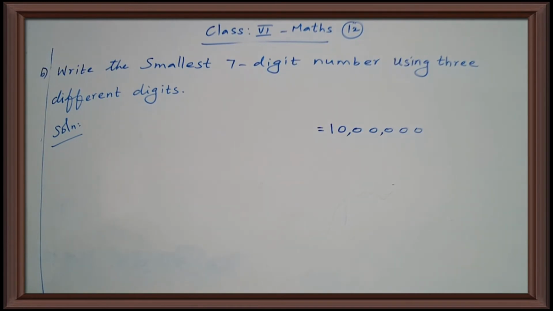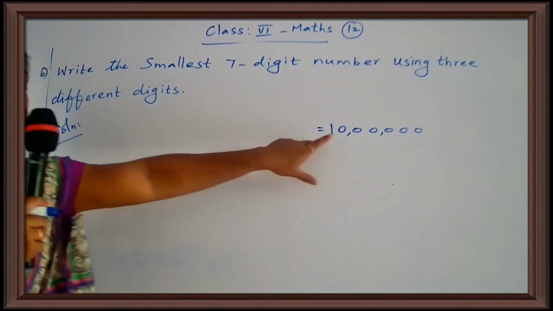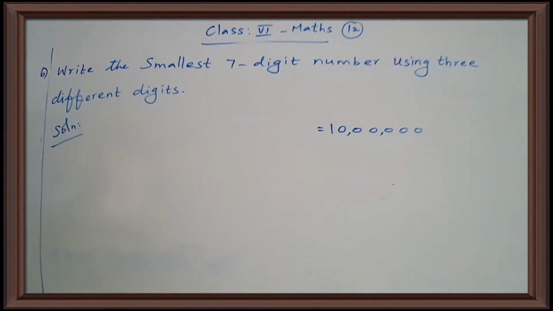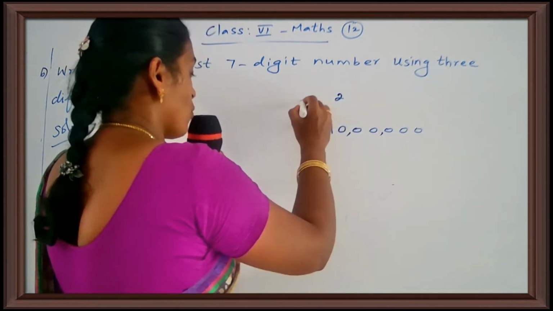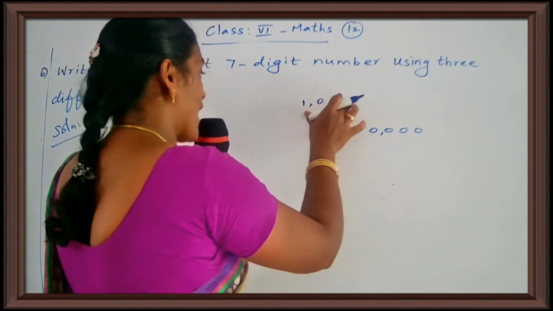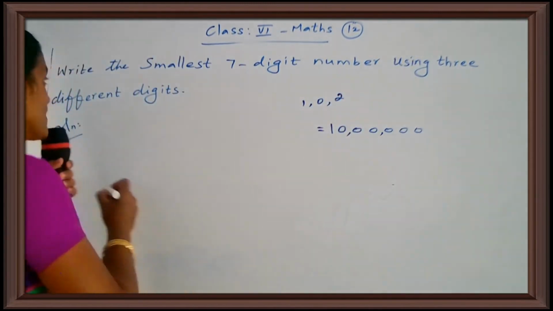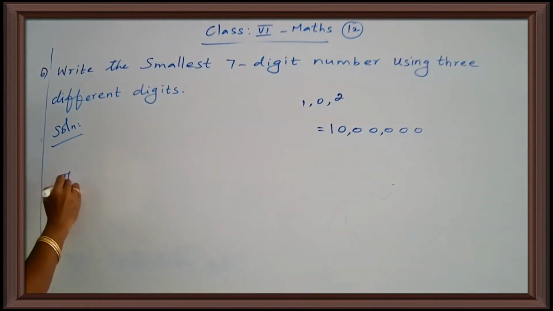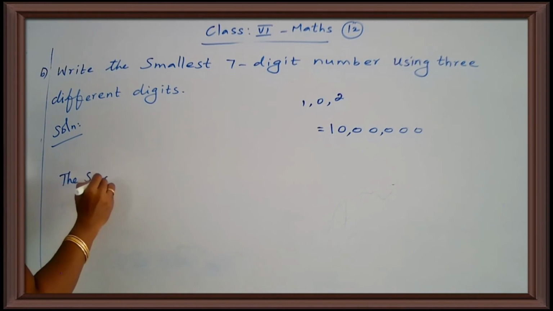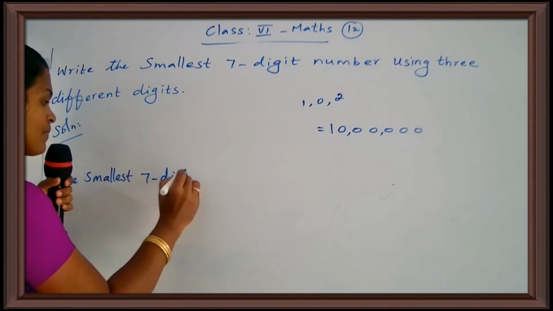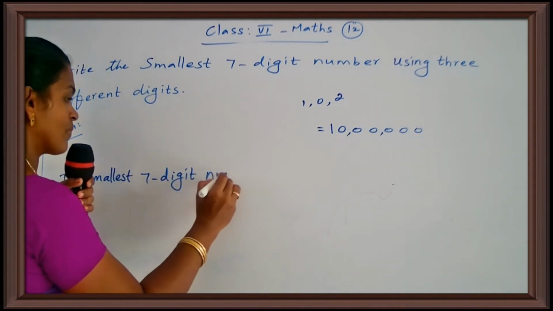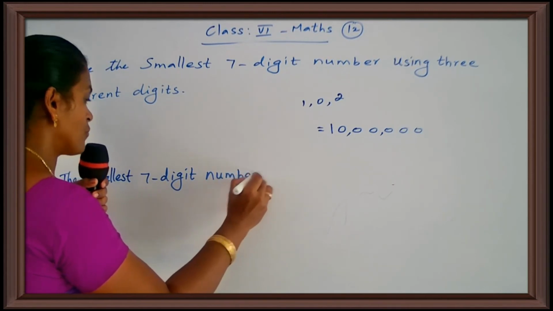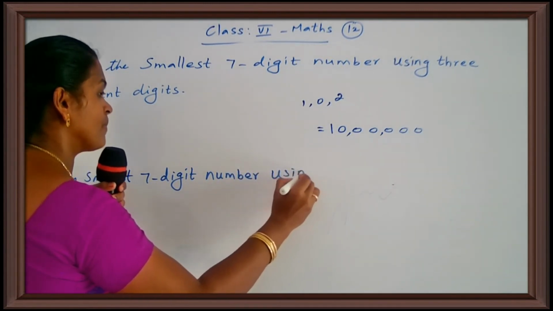But here, your question is using 3 different digits. Here, only 2 digits only used. Yes, that is 0 and 1. So then one more number 2. Okay. So 1, 0 and 2. Now you say the answer. The smallest 7-digit number using 3 different digits.